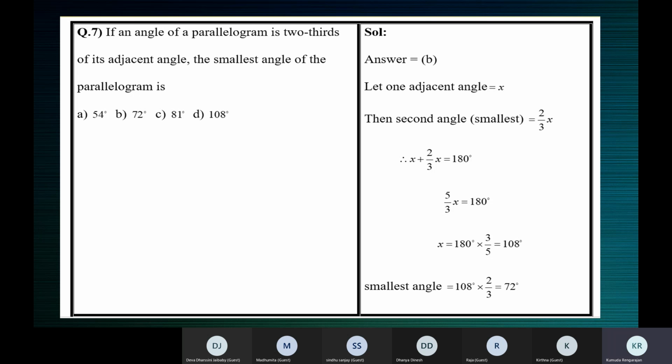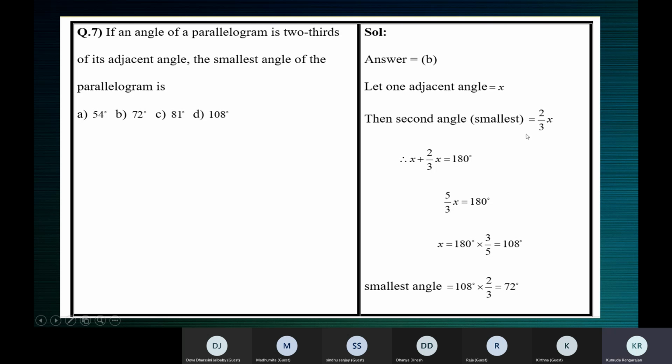Now, how do we know that x plus 2/3x is 180? Because they are adjacent angles, they are supplementary. So you should add the two angles and equate it to 180. And then you should take up the LCM, and you will get 5/3x is equal to 180. x is equal to 180 into 3/5. 5/3 goes as 3/5 to the other side. So x is 108.